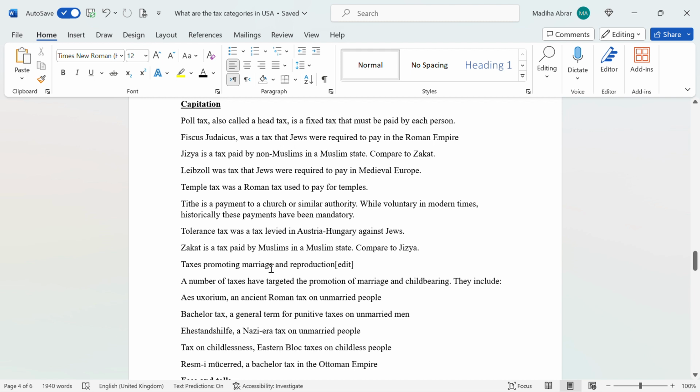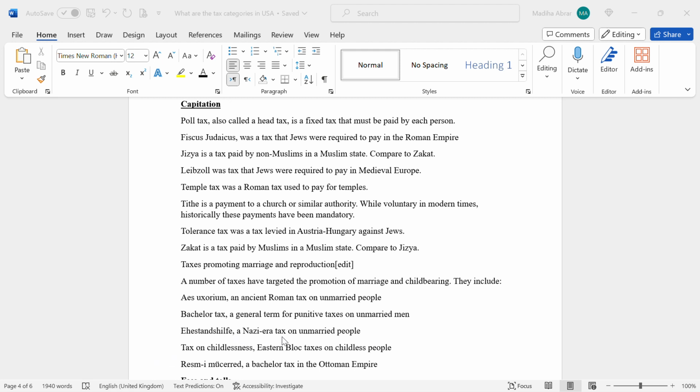Taxes promoting marriage and reproduction. A number of taxes have targeted the promotion of marriage and childbearing. They include aes uxorium, an ancient Roman tax on unmarried people. Bachelor tax, a general term for punitive taxes on unmarried men.